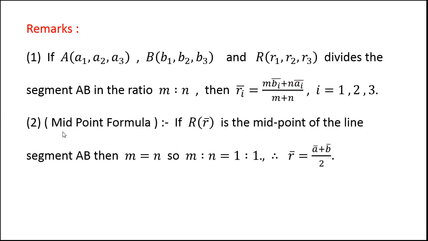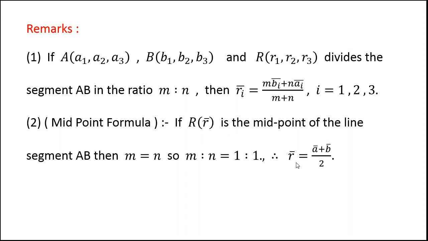Next, the midpoint formula. If R bar with position vector r bar is the midpoint of the line segment AB, then m is equal to n. The ratio m is to n will become 1:1 if R is the midpoint.